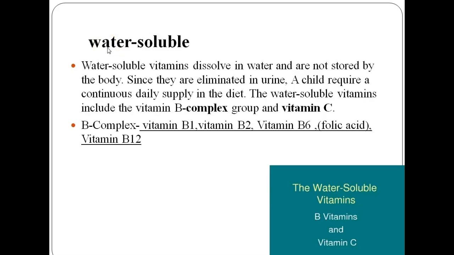The next type of vitamin is water soluble. Water soluble vitamins dissolve in water and are not stored by the body. Since they are eliminated in urine, a child requires a continuous daily supply in the diet. The water soluble vitamins include the vitamin B complex group and vitamin C. Vitamin B complex includes vitamin B1, vitamin B2, vitamin B6, folic acid, and vitamin B12.